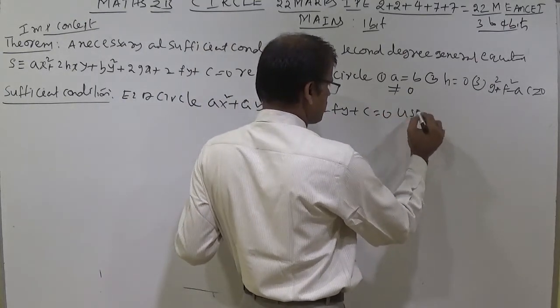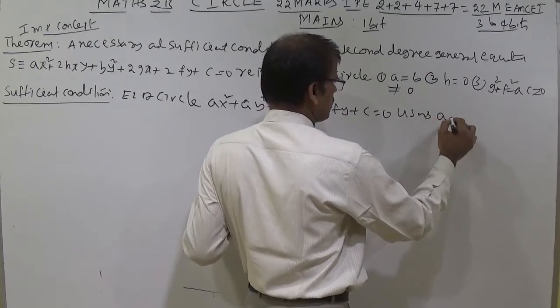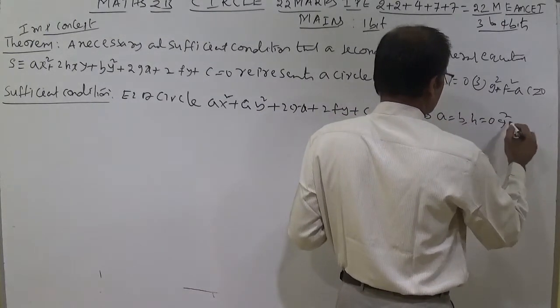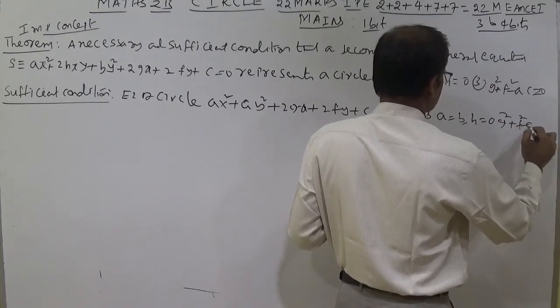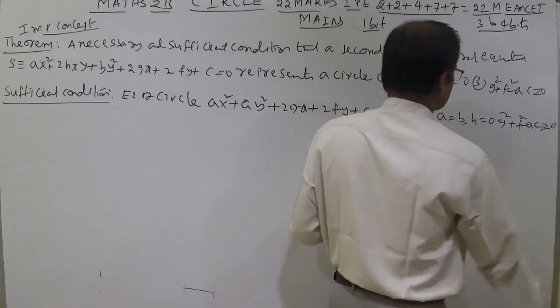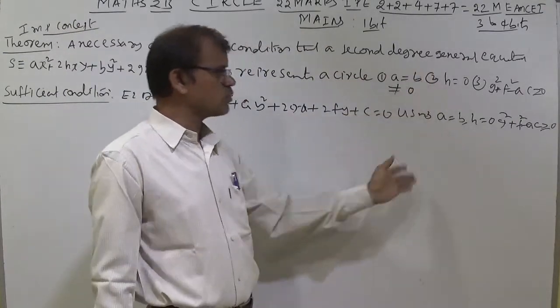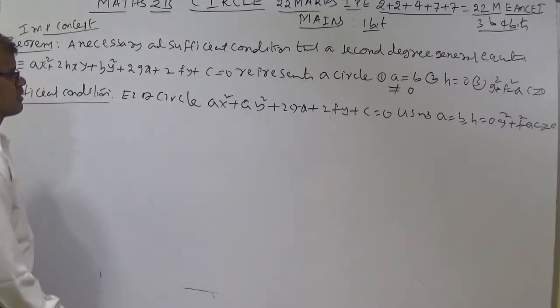I am writing this one only, using a is equal to b, h is equal to 0, and g square plus f square minus ac greater than or equal to 0. Using the second degree equation we proved here, we are proving the standard equation of circle.